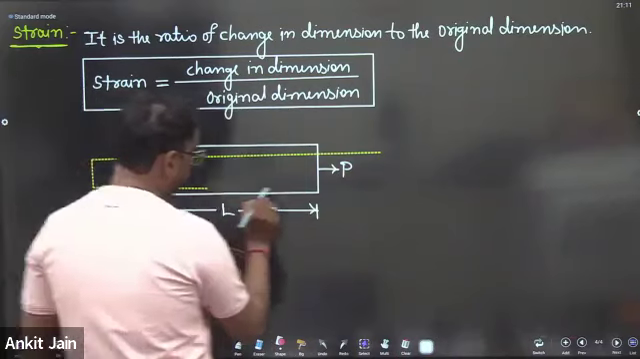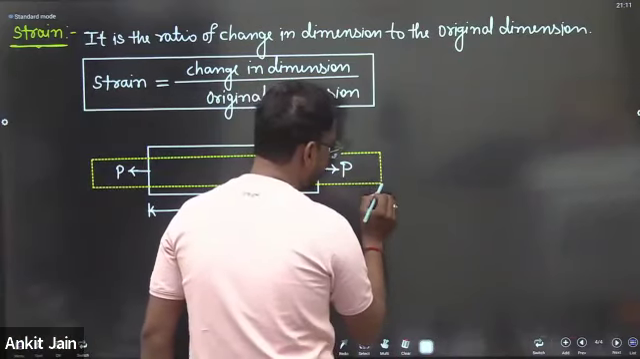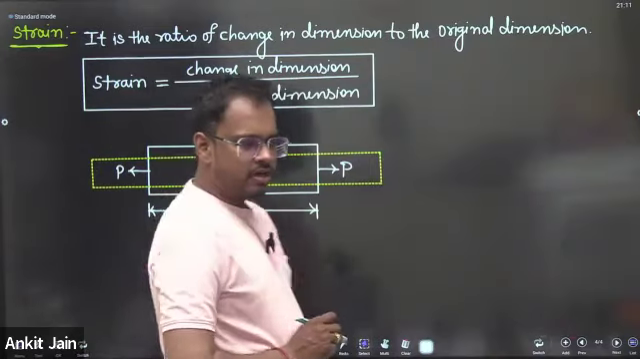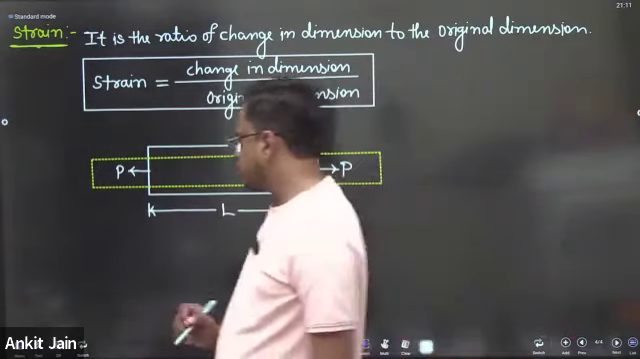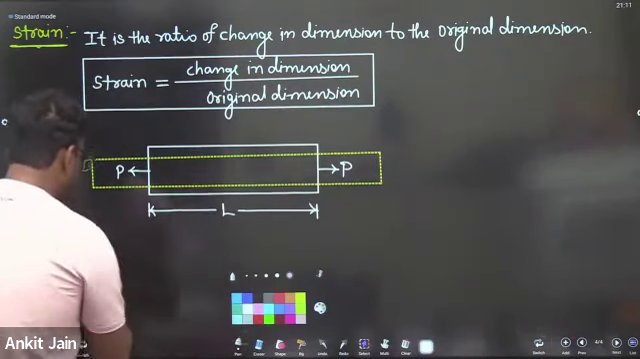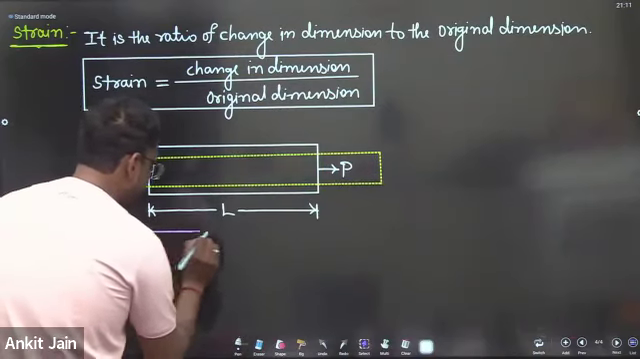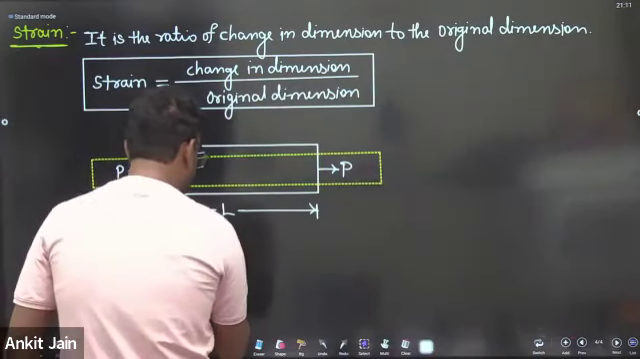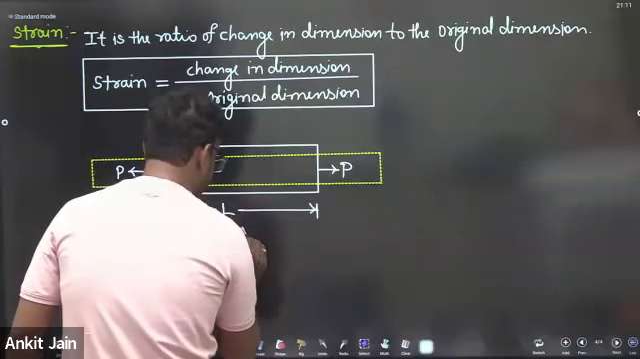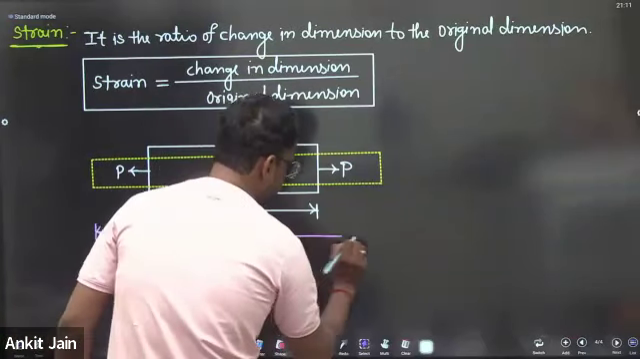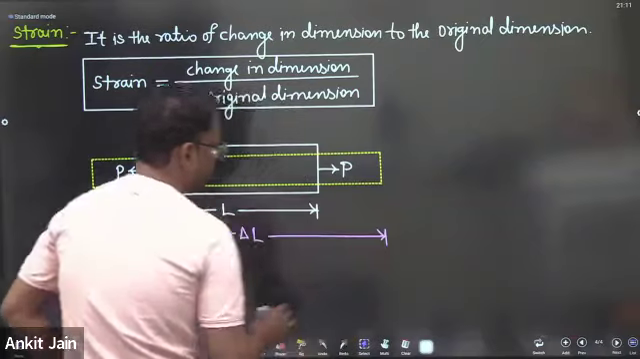We already know that the body will get elongated. If the body gets elongated, then the length will be increased by delta L. That means the total length of the particular body is L plus delta L. After elongation, the length of the body is L plus delta L.